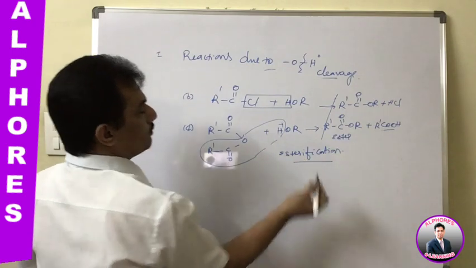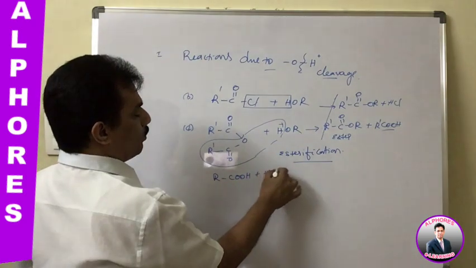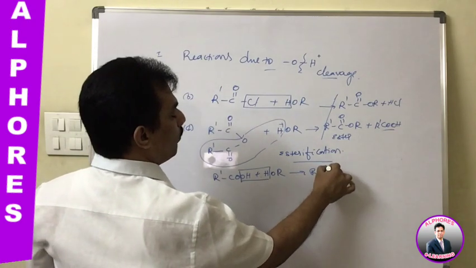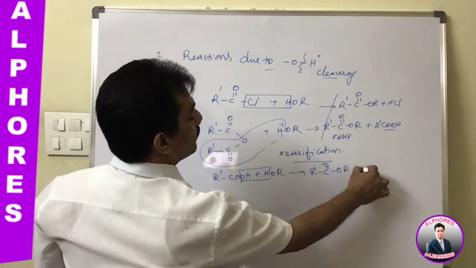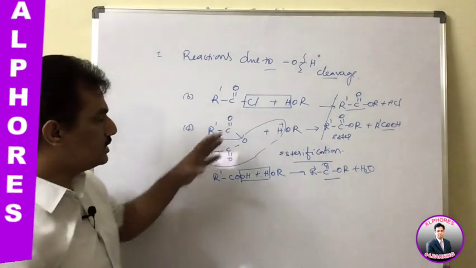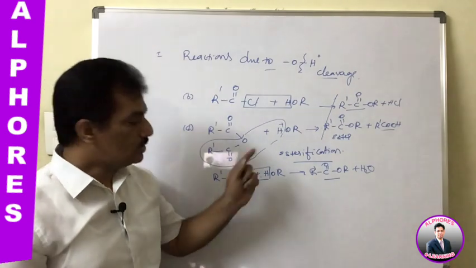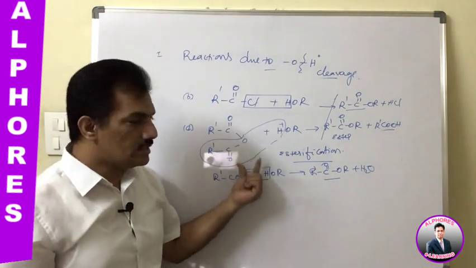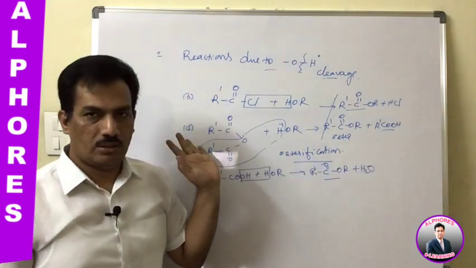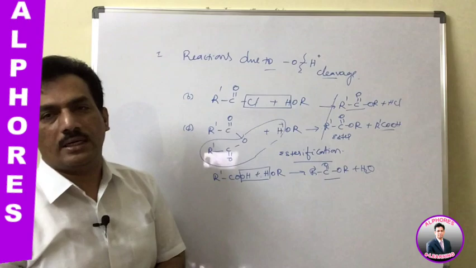Esterification reactions, that is acids, RCOOH plus HOR, when reacting give RCOOR plus H2O. And in these two cases also, this is ester and here it is ester. And in all these reactions, the alcohol molecule is behaving like a nucleophile, you remember. And this nucleophile on attacking acid or acid derivatives gives ester as the major product, and byproducts depend on the anionic part. Thereby, as the ester is formed as the major product, it is known as esterification reaction.